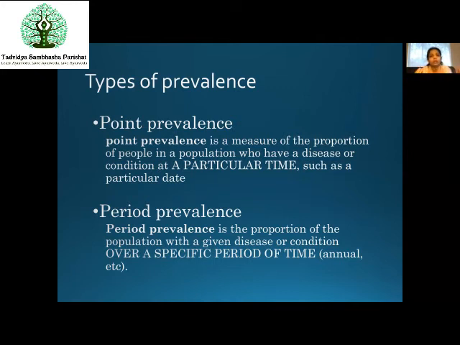But I don't want that particular information. I want to know in a particular week, how many cases were there? What was the prevalence in, say, the first week of July? So then comes the period prevalence handy. Period prevalence is the proportion of population with a given disease or condition over a specific period of time. It might be annual, it might be monthly, or it might be even 1 week or any number of days, 10 days or anything. You can specify whatever period you want.